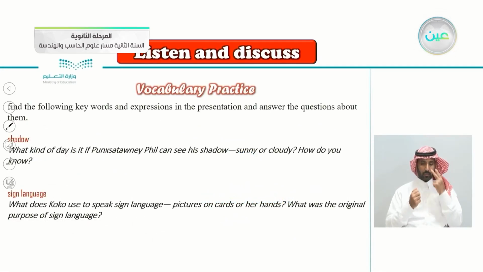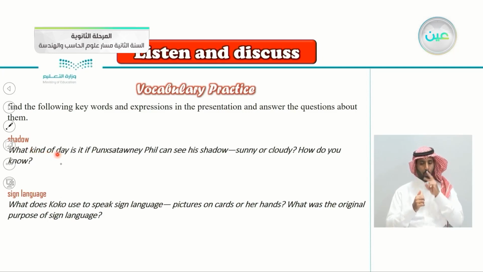Find the following keywords and expressions in the presentation and answer the questions about them. So these are keywords here: shadow, sign language. Once you find the keyword shadow, answer this question.